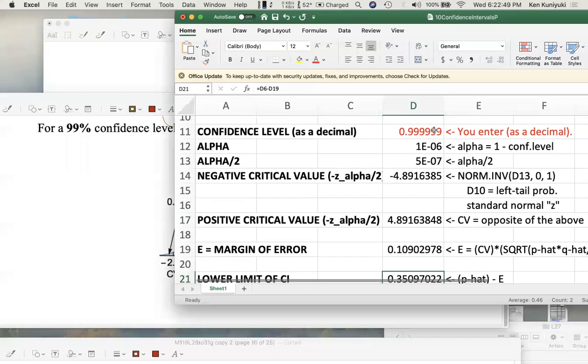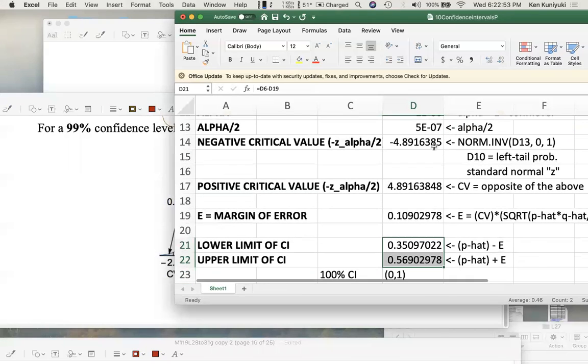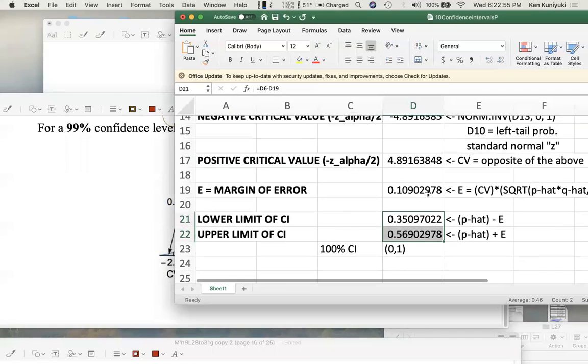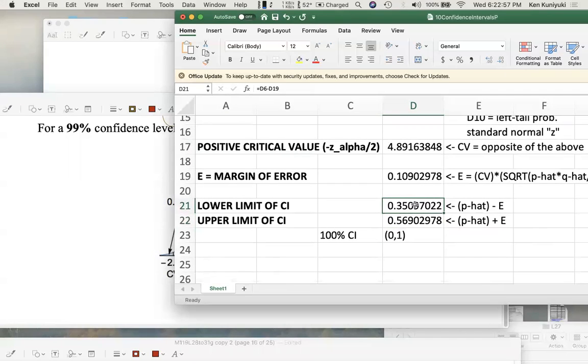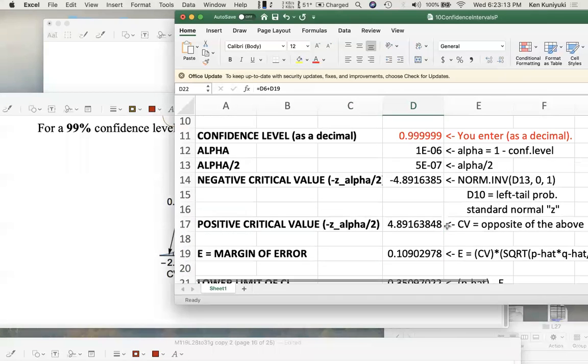Although it's true that if you put a whole slew of nines after this, then eventually these would get really ridiculous. And then maybe this could go negative below 0. This could go above 1. In which case you would truncate the confidence interval. A 100% confidence interval for P would be from 0 to 1, but Excel doesn't know that. So Excel might put a negative number here and a positive number there for a really ridiculous confidence level, even worse than that.